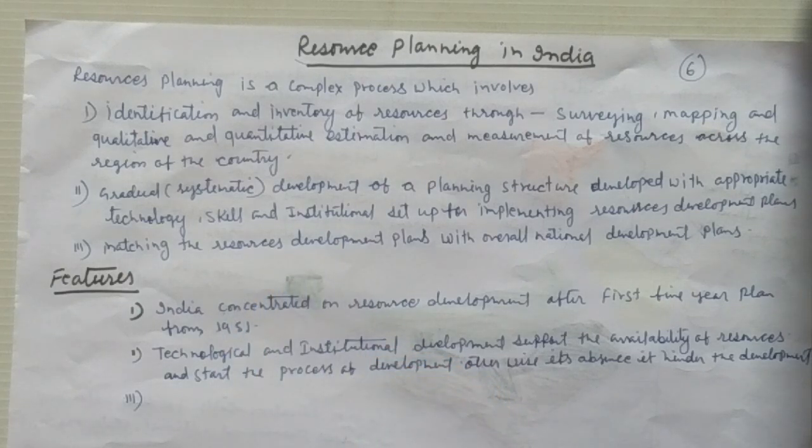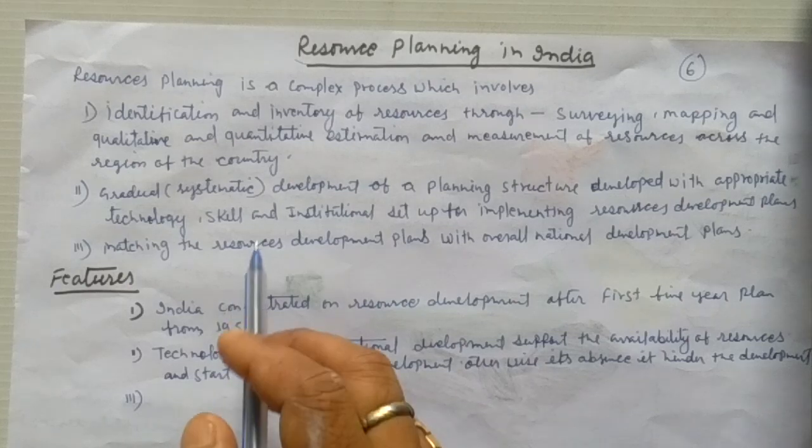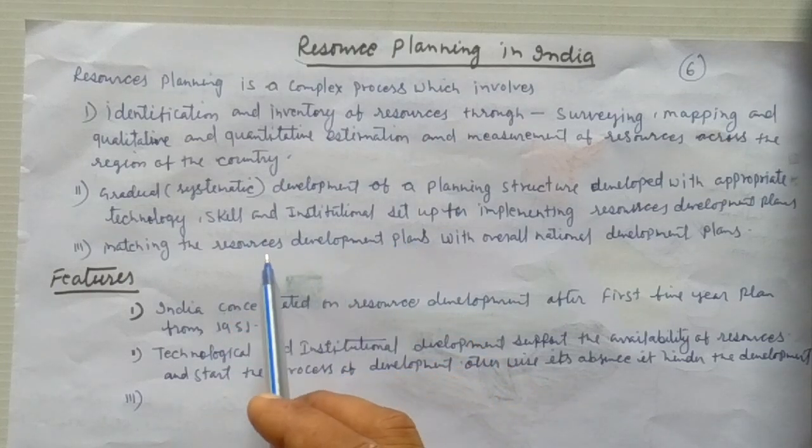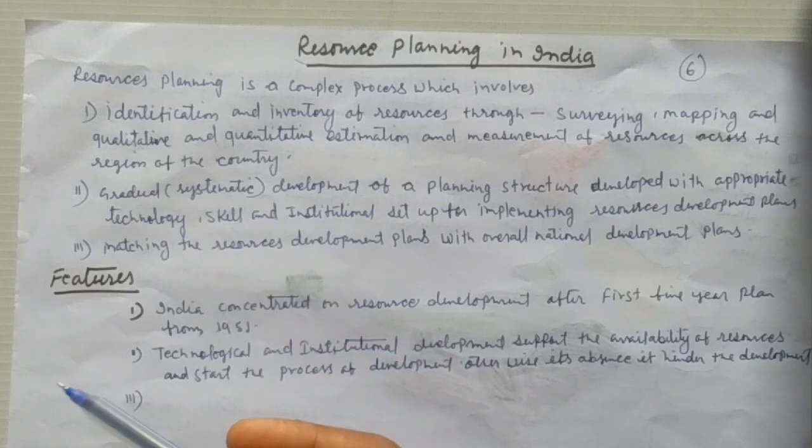Bihar, Jharkhand, and Chhattisgarh have rich availability of resources, but these regions are facing problems like skills, institutional setup, human resource, and infrastructural development.